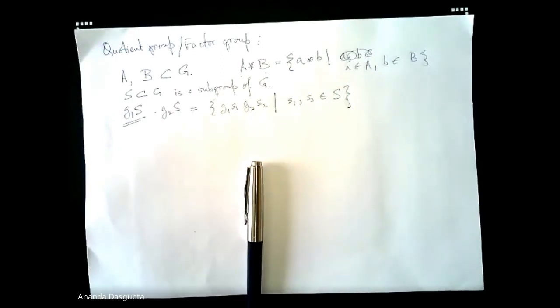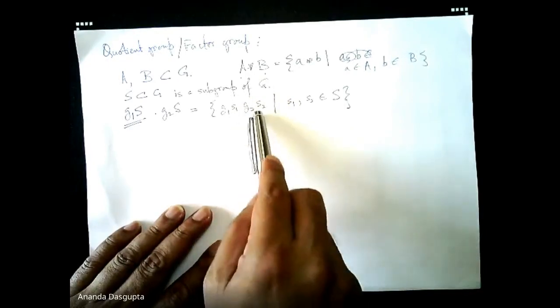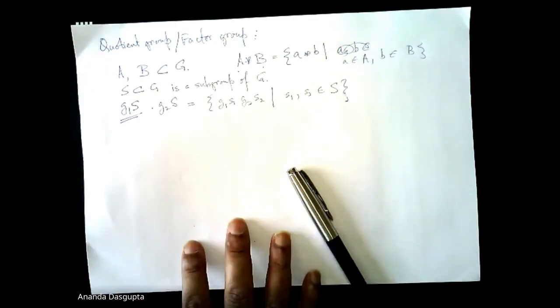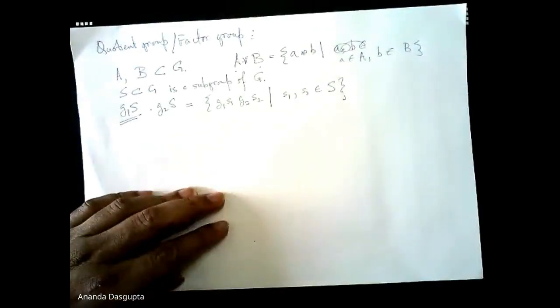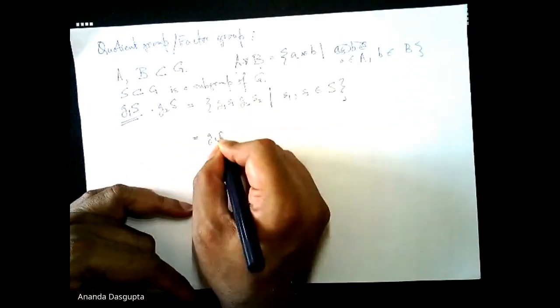It's an element of the group G, not necessarily an element of the group S. So there is no guarantee that S1 G2 S2 is going to be something in the subgroup S. And so, you cannot in general guarantee that this whole thing, G1 S1 G2 S2, is going to be a coset with respect to S. In fact, if it is to be a coset with respect to S, it's obvious that it has to be the coset G1 G2 S, right?